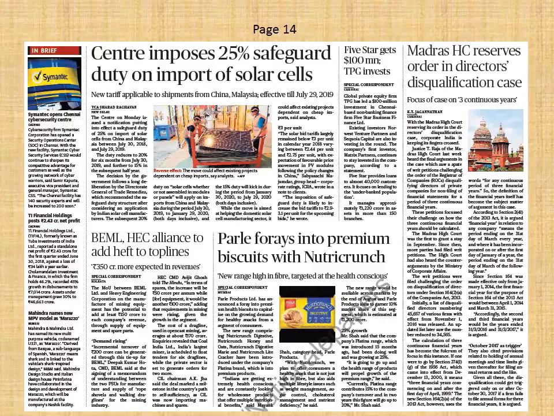The lower part of the economics page. So over here you can see Centre imposes 25% safeguard duty on import of solar cells. So this is a news which is pertinent to the whole country, and an important term over here is safeguard duty. So you should know what is a safeguard duty. You should know everything about safeguard duty, anti-dumping duty, and anything related to duties. So read about those things.